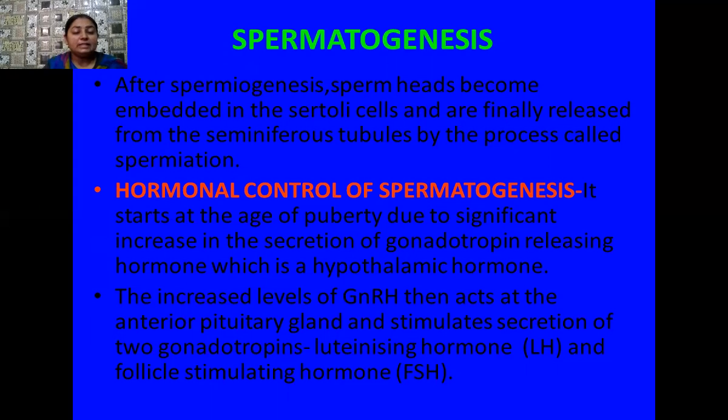Now these increased levels of gonadotropin releasing hormone act on the anterior lobe of the pituitary gland, that is adenohypophysis, and stimulate the secretion of two gonadotropins from it, and these are luteinizing hormone LH and follicle stimulating hormone, that is FSH.